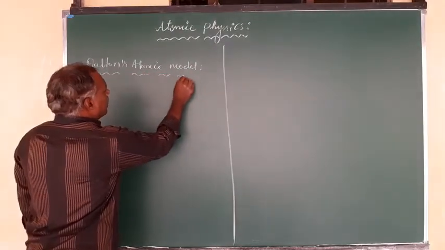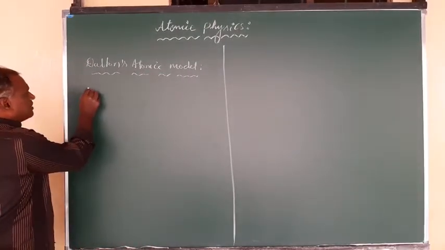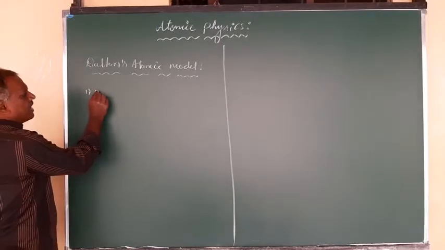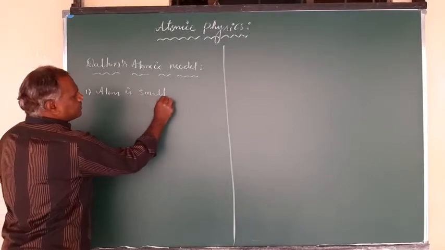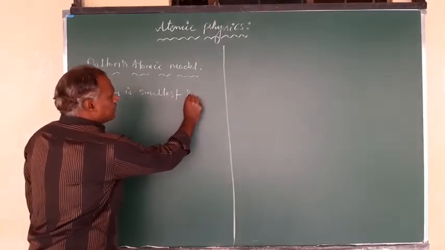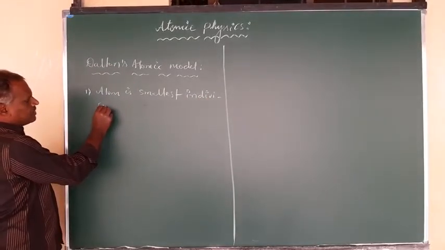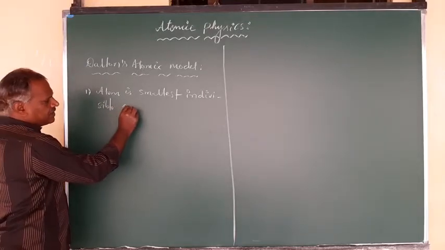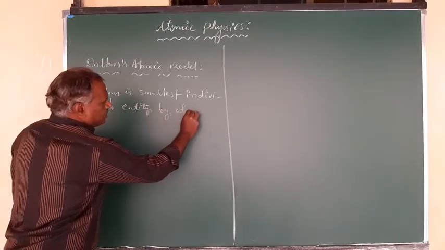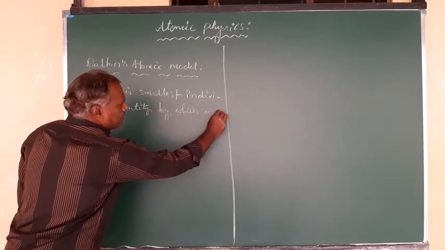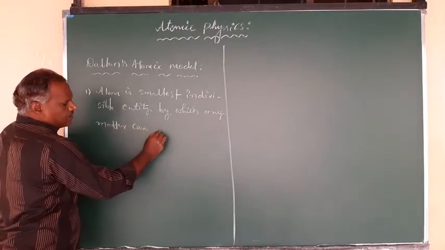According to him, his observations and experiments gave these results. The first one: the atom is the smallest indivisible entity by which any matter can form.